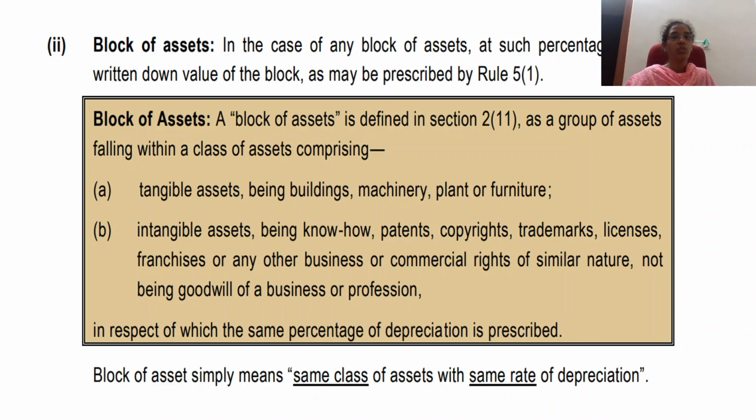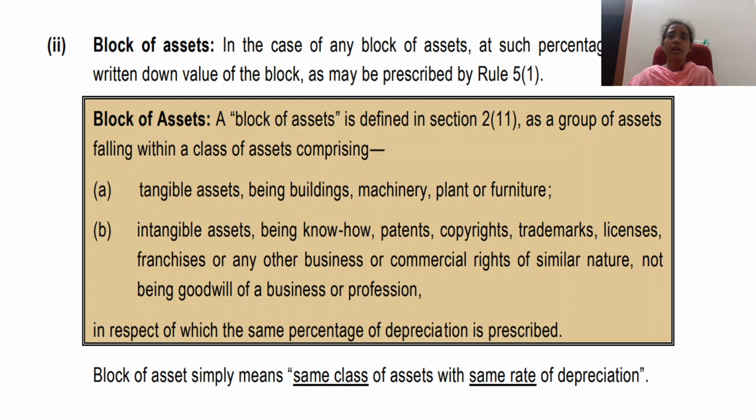In simple words, if we have to say what is block of asset, it simply means a same class of asset with same rate of depreciation. So to group assets into one block of asset, you should satisfy these two conditions. The first condition is that the asset should be of same nature, and the second condition is that the rate of depreciation that is charged on that particular block of asset should be same. Only then the asset could be grouped together.